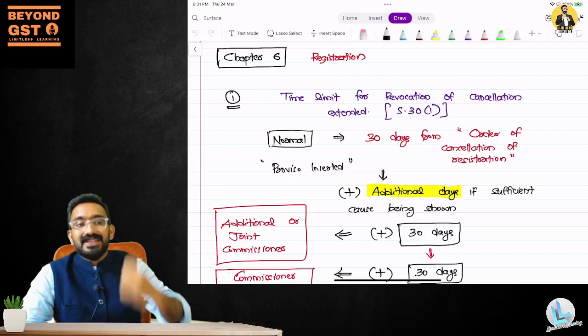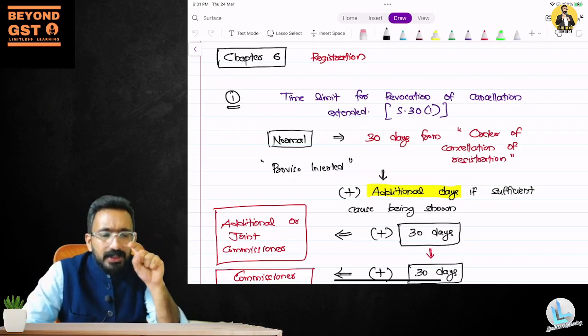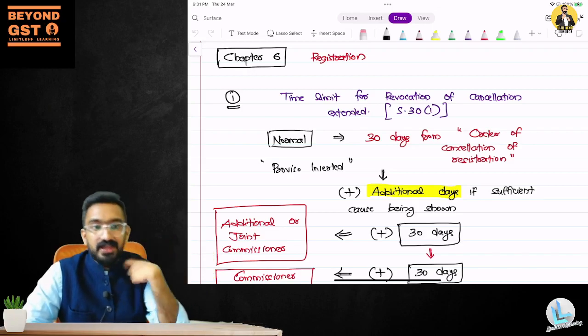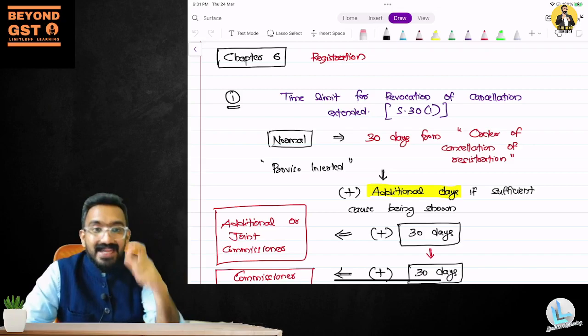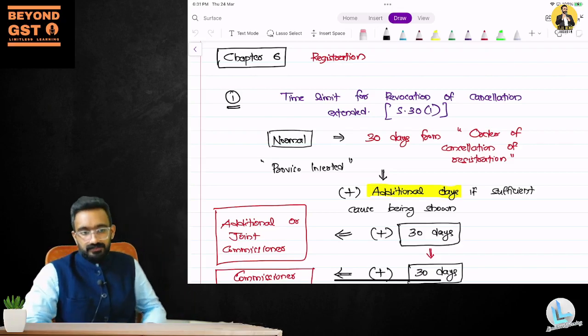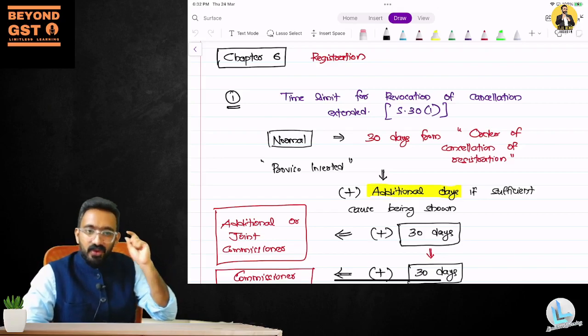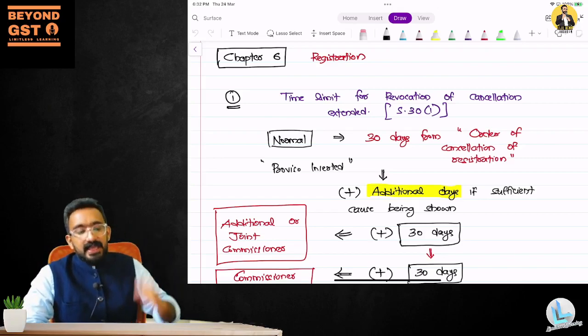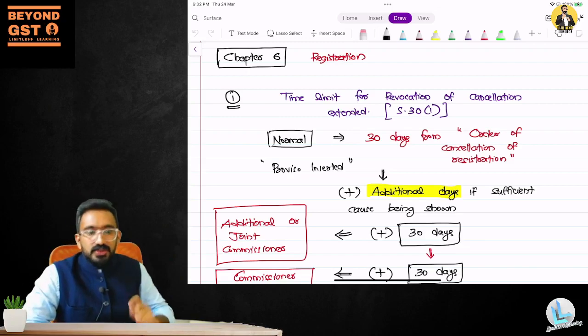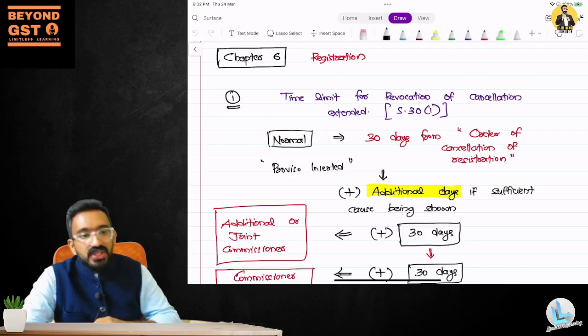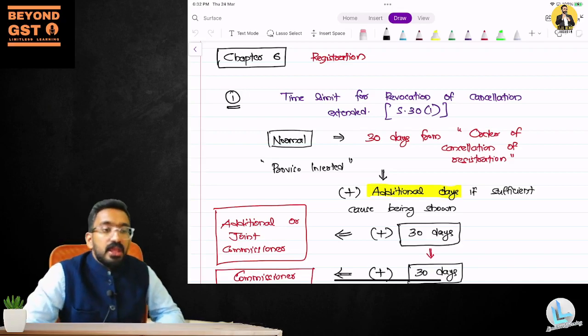Now, once the cancellation is over, what will be the point at which my cancellation will be over? The point of deciding whether my registration is cancelled or not is the date of order of cancellation. What is the point at which I'll know whether it's cancelled or not cancelled? The order of cancellation is passed or not. Once the order of cancellation is passed, it means that my GST number is gone. Are you guys understanding? So my GST number is cancelled.